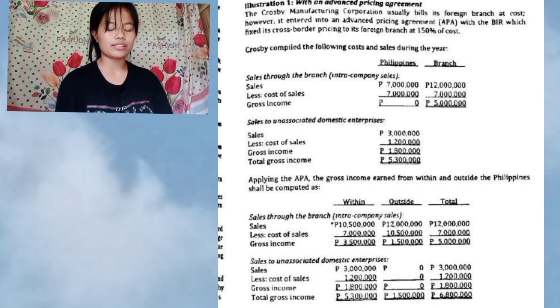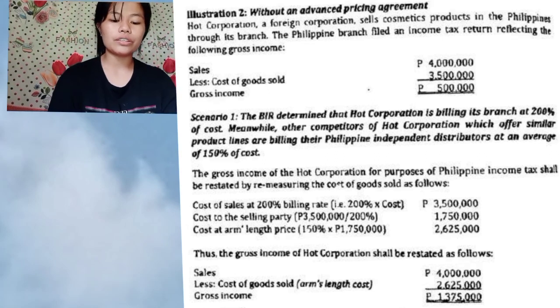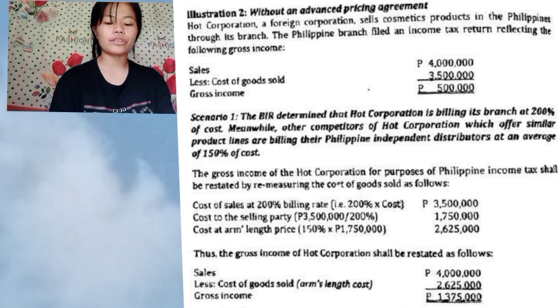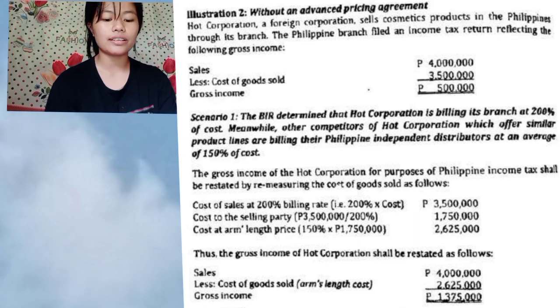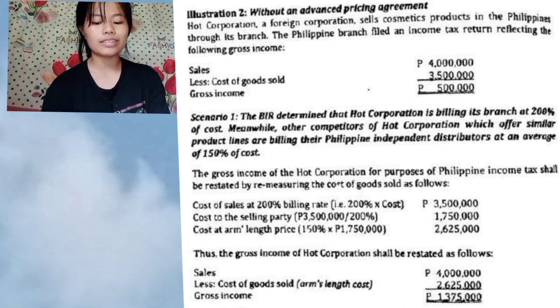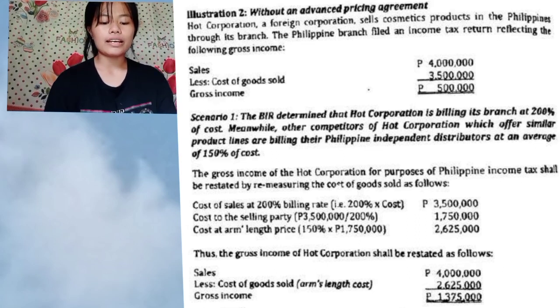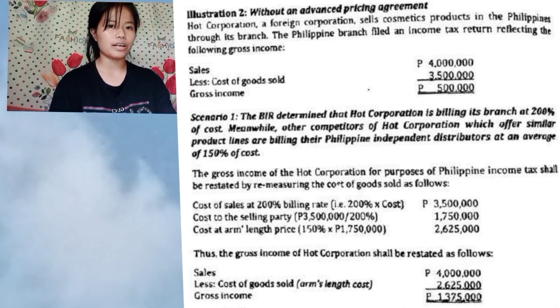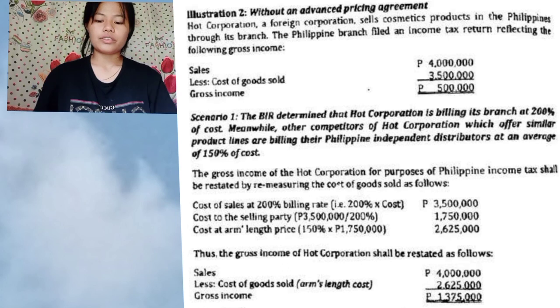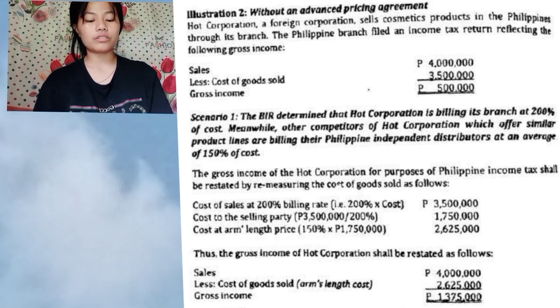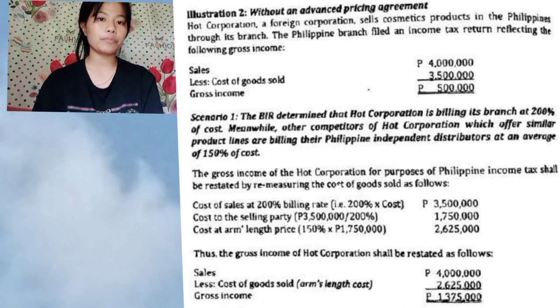So, the second illustration, as you can read, is the illustration without an advance pricing agreement. As you can see, the sales are 4 million, less the cost of goods sold of 3.5 million, so the gross income is 500,000. Scenario number 1: the BIR determined that HOT Corporation is billing its branch at 200%, while the Philippines independent distributor is billed at an average of 150%.